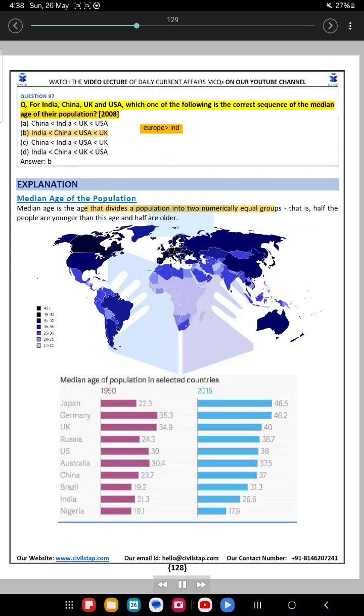Question 97. For India, China, UK and USA, which one of the following is the correct sequence of the median age of their population? A. China less than India less than UK less than USA. B. India less than China less than USA less than UK. C. China less than India less than USA less than UK. D. India less than China less than UK less than USA. Answer: B. Explanation: Median age of the population. Median age is the age that divides the population into two numerically equal groups, that is, half the people are younger than this age and half are older.